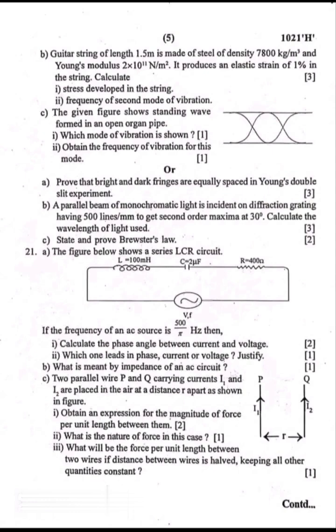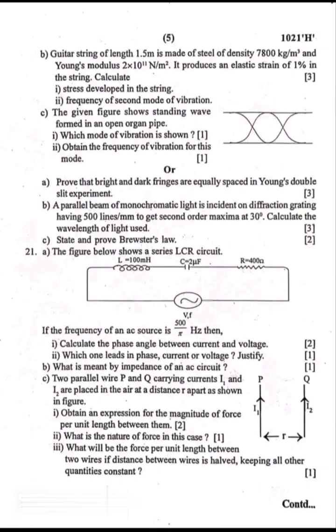Question number 21. In the figure, the values of L, C, R are given, and the asked questions are: first, calculate the phase angle between the current and voltage. Second, which one leads in phase, current or voltage? Justify. What is meant by impedance of an AC circuit?